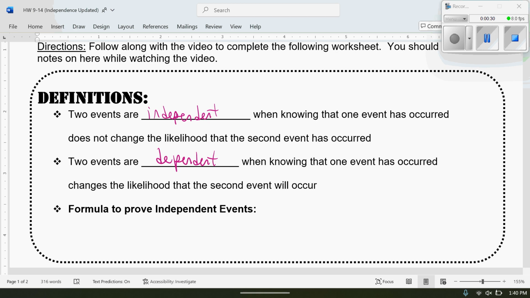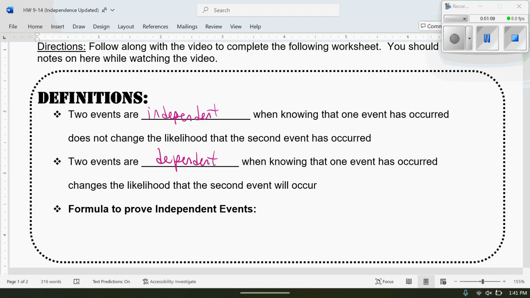For example, I'm thinking about going to get my car washed. However, if it's raining tomorrow, I'm not going to go get my car washed because then it's going to get dirty all over again. So getting my car washed and the probability of it raining are two dependent events, because if it rains or not, that's going to affect my decision to get my car washed. However, getting my car washed and you eating dinner tonight are two independent events because you eating dinner does not affect my decision to go get my car washed.